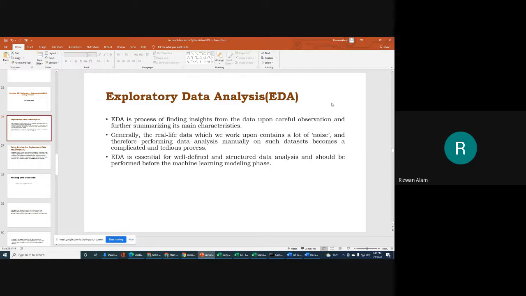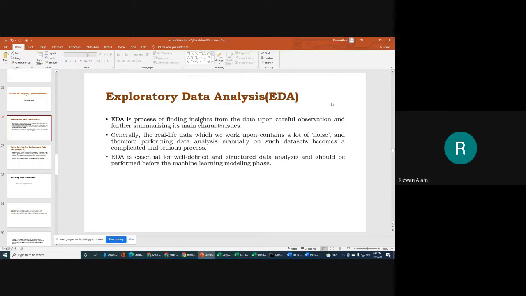Then we do pre-processing, which means we remove that noise or impurity. After that, we in general apply machine learning models to our data set. So these will be the steps: first EDA, then pre-processing, then machine learning modeling. This will be the sequence.